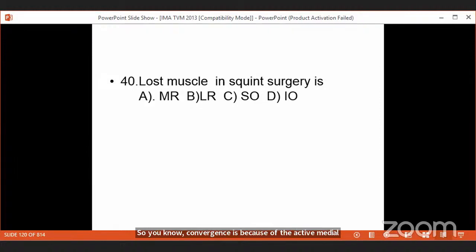Medial rectus is the strongest extraocular muscle. So you want to weaken the medial rectus by cutting out the medial rectus and moving its insertion a little backwards in the globe. So this procedure of weakening the medial rectus is called recession, R-E-C-E-S-S-I-O-N.